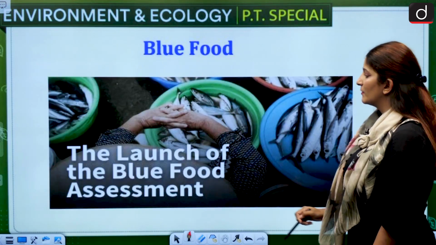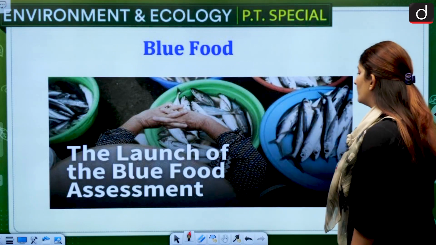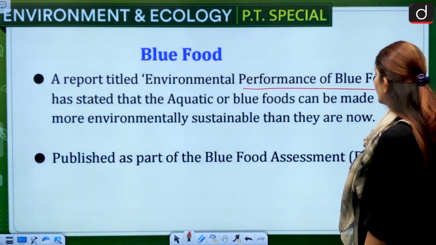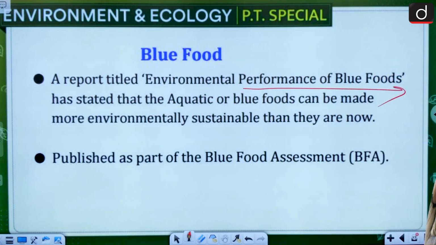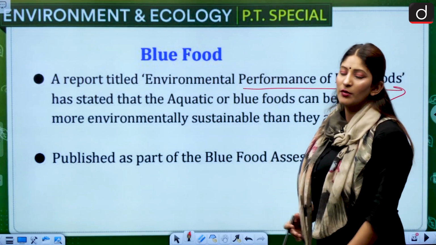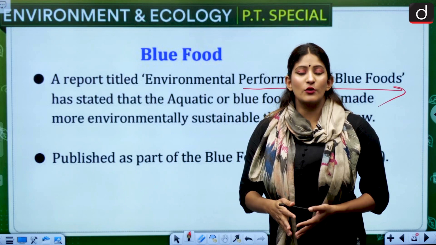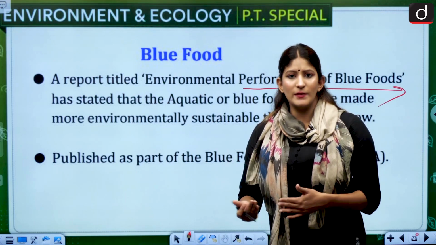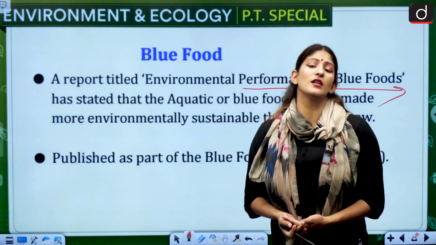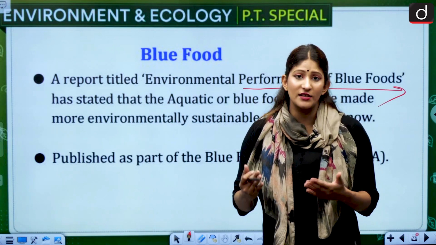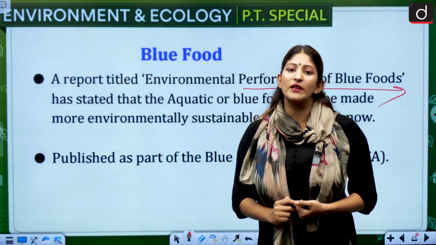This could be asked. Blue food, let's talk about blue food. A report titled Environmental Performance of Blue Food has stated that aquatic or blue foods can be made more environmentally sustainable than they are now, because we have to take care of the aquatic environment as well. The ocean provides a lot of opportunities with respect to employment, carbon sequestration, keeping the ecology intact, keeping our food system and digestive system intact. That is why we need to protect them.